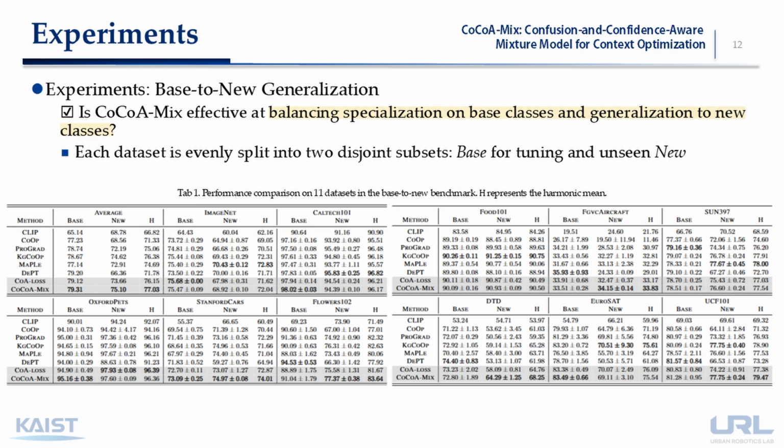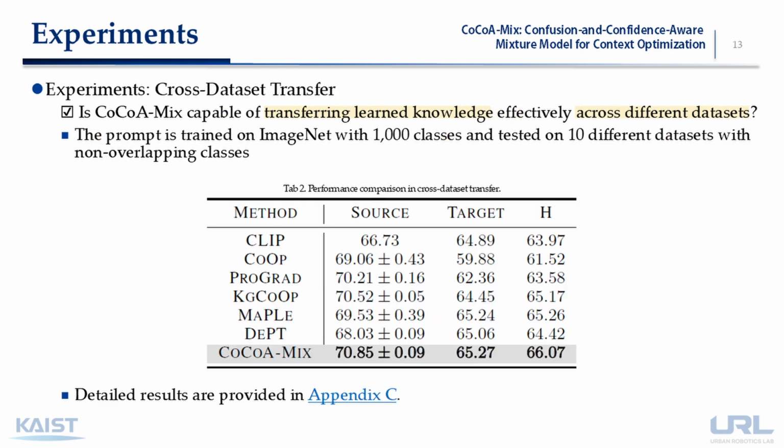The table shows that CoA loss enhances the base performance effectively but shows limited generalization as it only focuses on specialization. By incorporating CoA weights, our CoCoA-Mix achieves the highest average performance on both base and new classes without trade-offs. This also shows that our method effectively transfers learned knowledge to new domains.